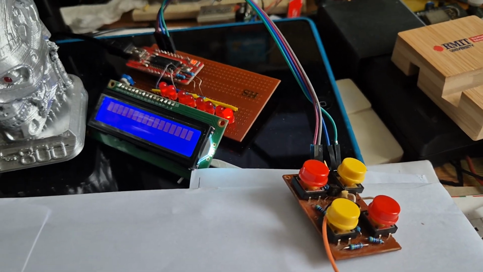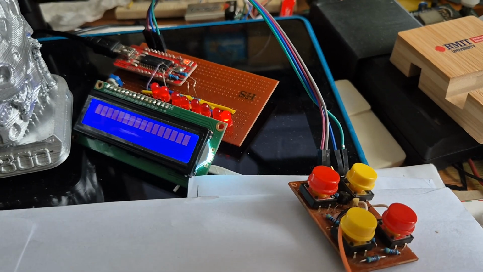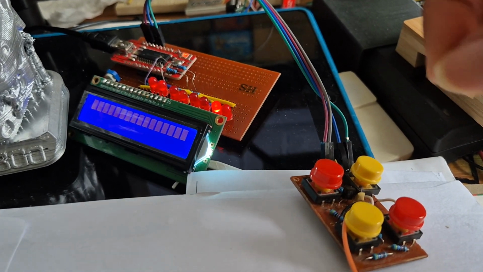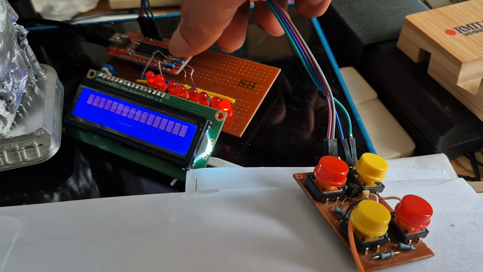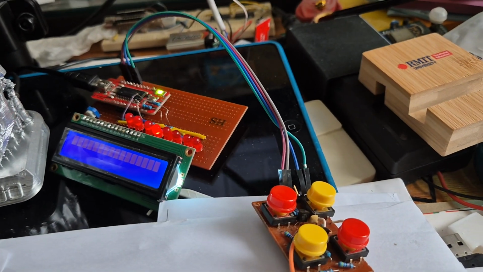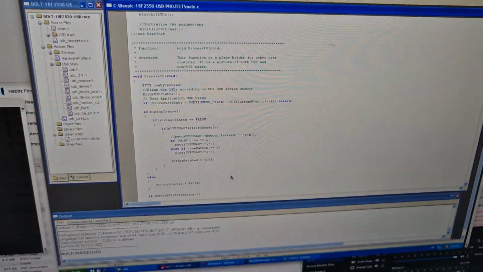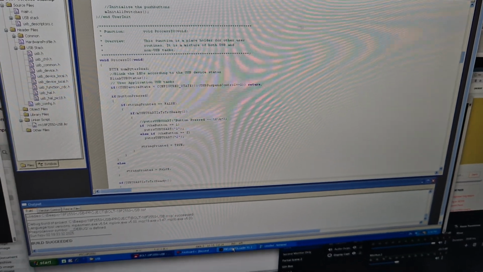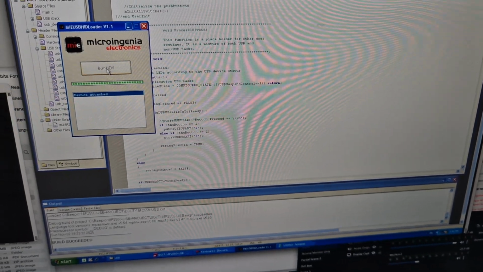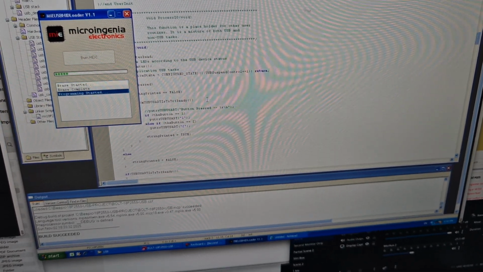So what I have here is my microcontroller, which is 18F2550. Now let me just reset and upload the new bootloader. So I'll show you, this is my bootloader. And click on burn the hex, loading that.